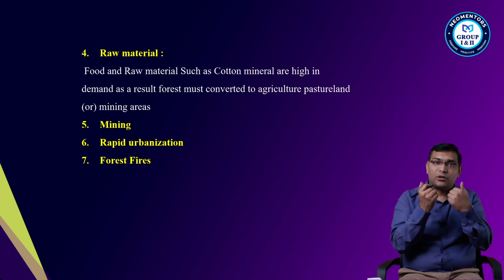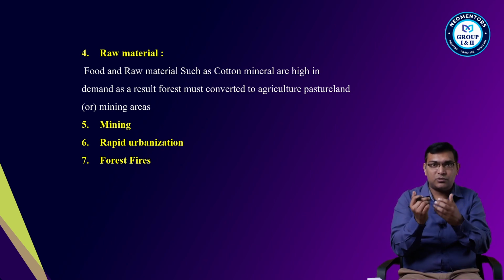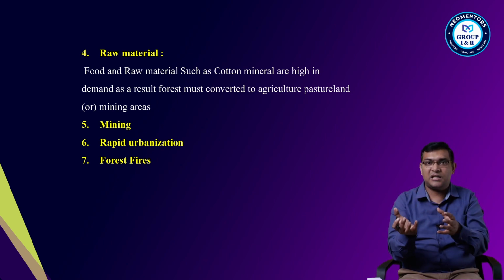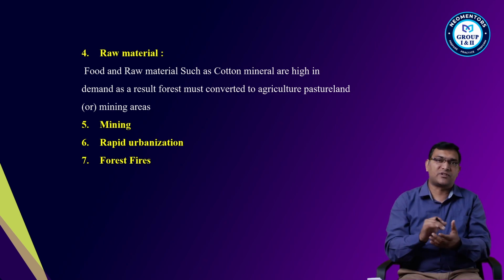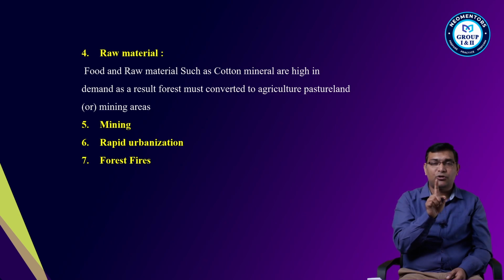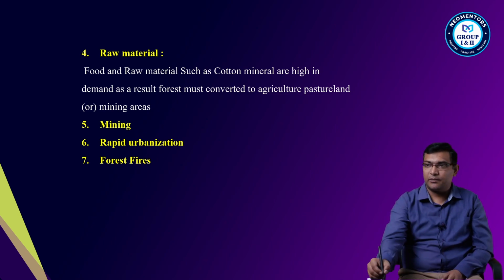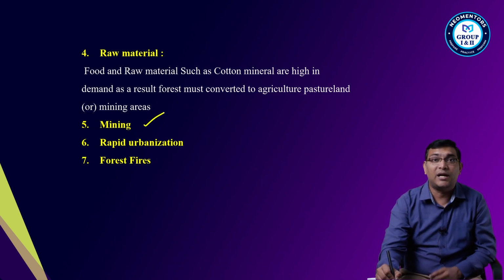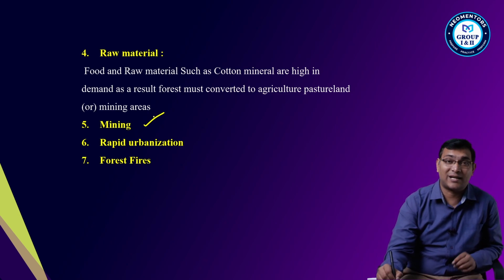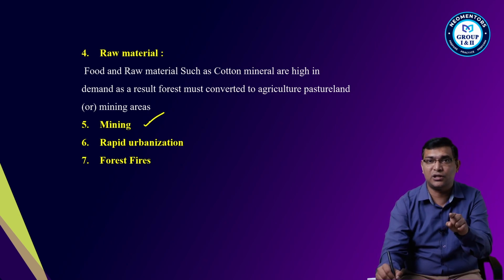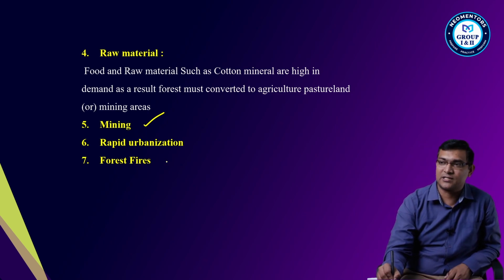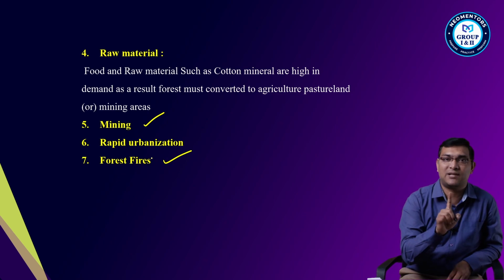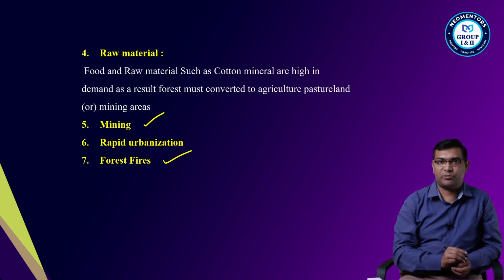So in order to do mining, or to set up a factory, or to get raw materials required for food, I need to clear the forest first. So that is nothing but your raw material. Okay, mining areas, even mining. And rapid urbanization, or reckless rapid urbanization, is also one of the major causes of deforestation. Then forest fires. It might be both natural as well as man-made or anthropogenic.